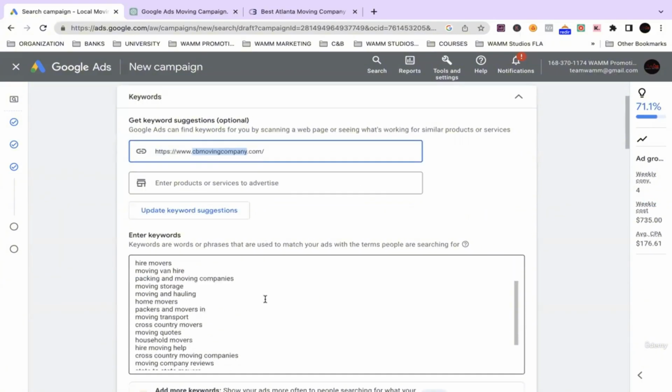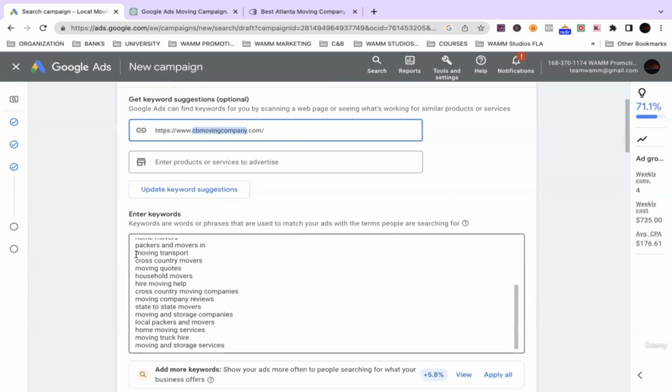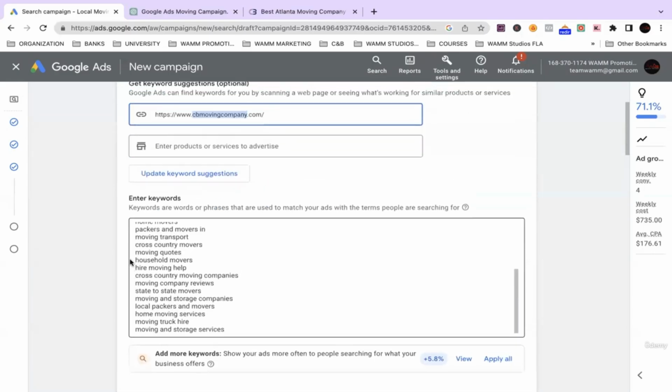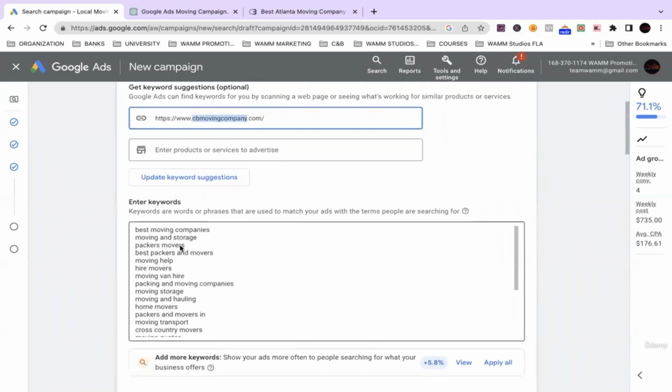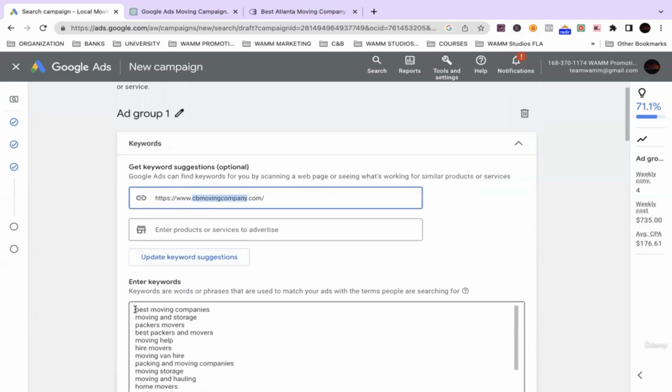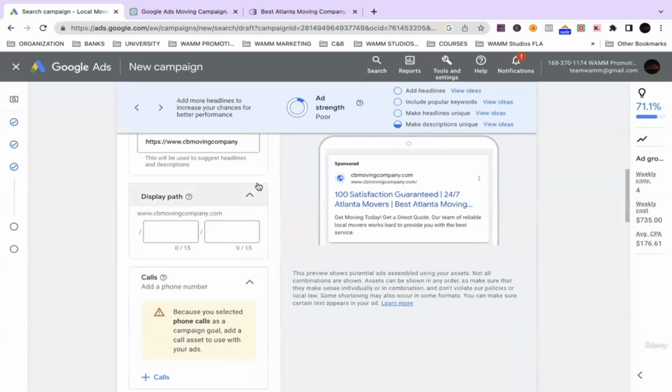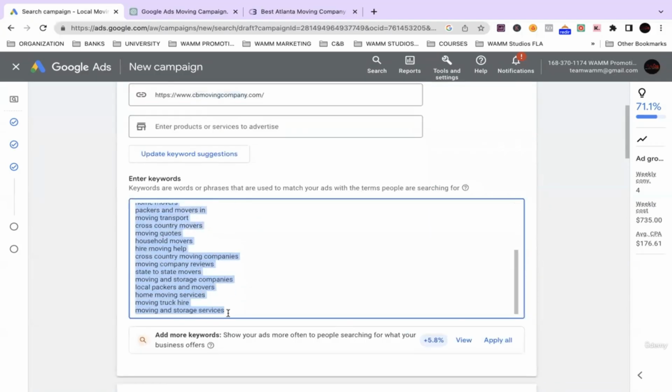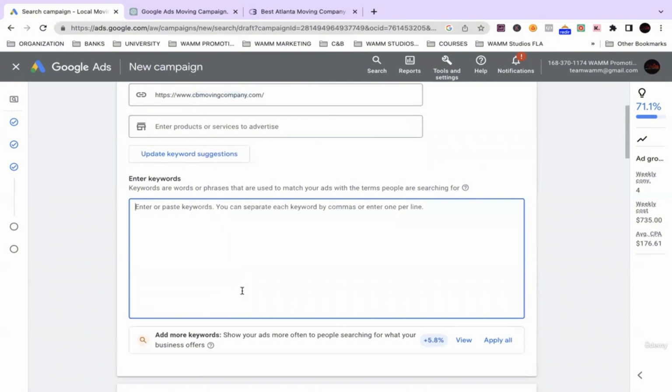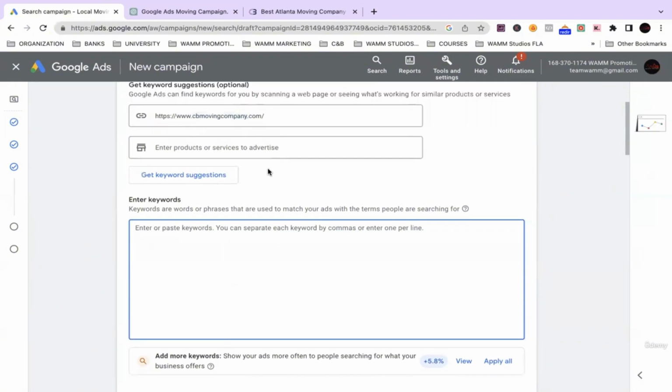Let's get started. So inside of here, Google has already generated some keywords, right? But we're going to start from scratch. Because Google doesn't do this for every industry. And sometimes they don't do it at all.